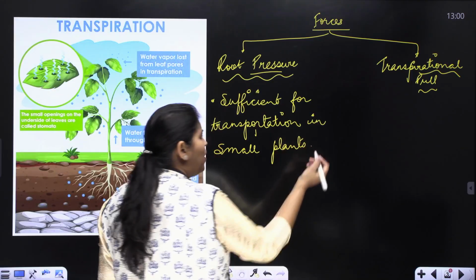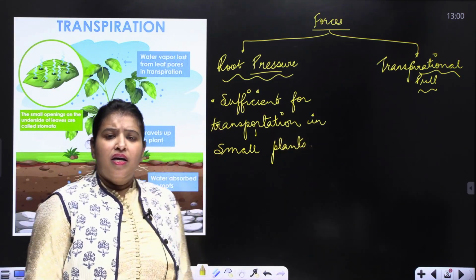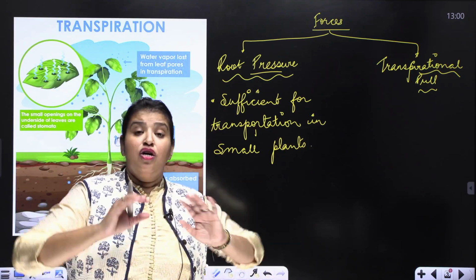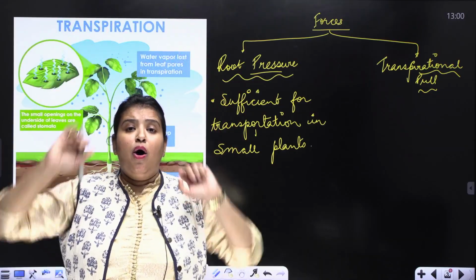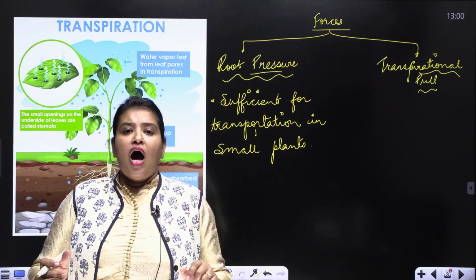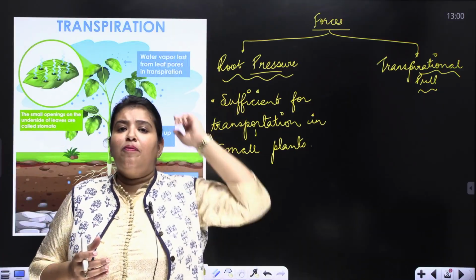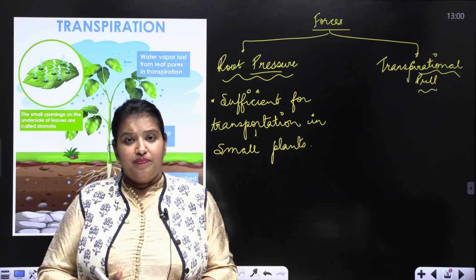What about tall plants? If the root pressure is the only driving force to help the water reach the top, then just imagine how long it will take for the last leaf of the plant to receive water.